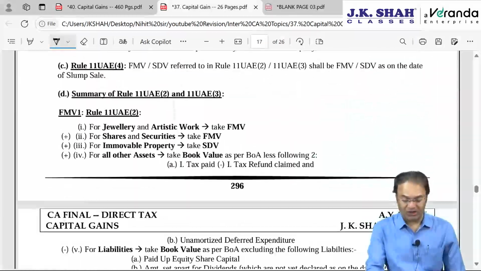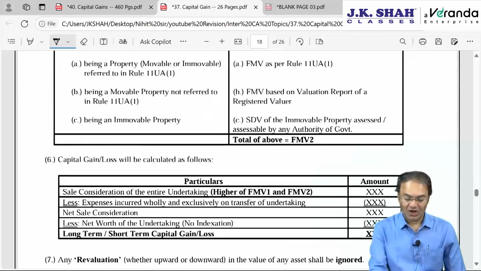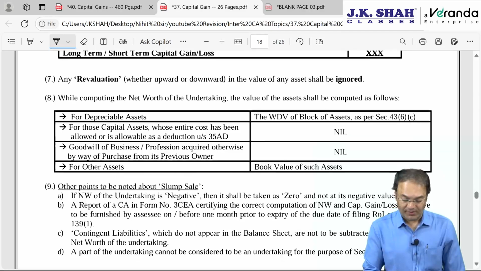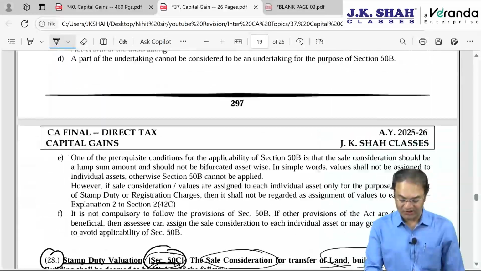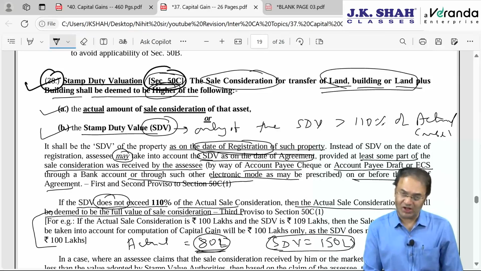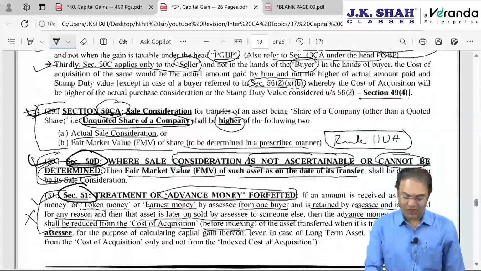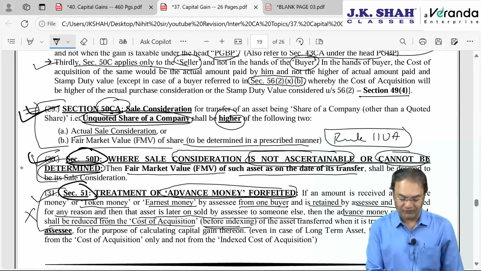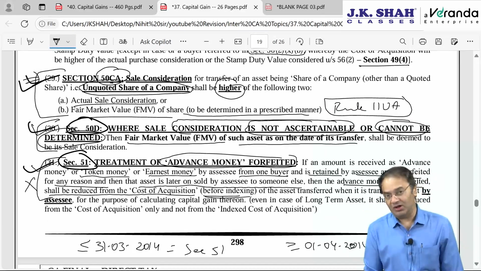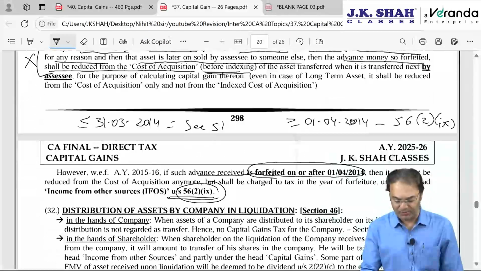Slump sale is very important. Keep it in your mind. I have given a summary of rule 11UAE also, 115UAE. Rule 11UAE is done. Thereafter, next one was stamp duty valuation that we finished in the last session only. Even 50CA also we finished, 50D also we finished because they were small. Even 51 also we discussed, where I told you section 51 is unimportant.